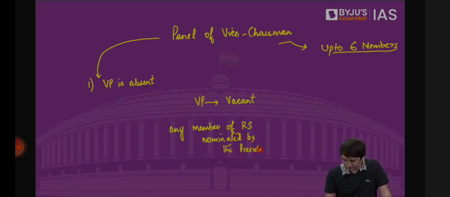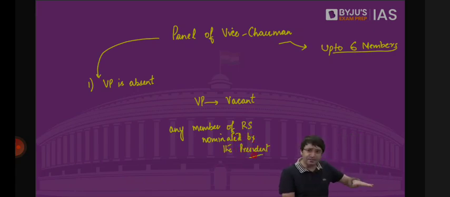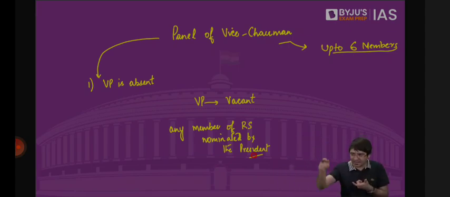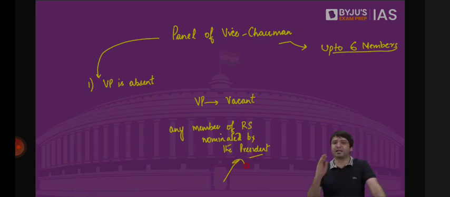Why? Because this panel of up to 6 MPs was nominated by the chairperson of Rajya Sabha. Now, if the chairperson of Rajya Sabha is not there, the office is vacant. In this case, this panel will not preside. Either the deputy chairperson will preside, or in his absence, any member who is nominated by the president will preside over the sessions of Rajya Sabha. Is that clear?